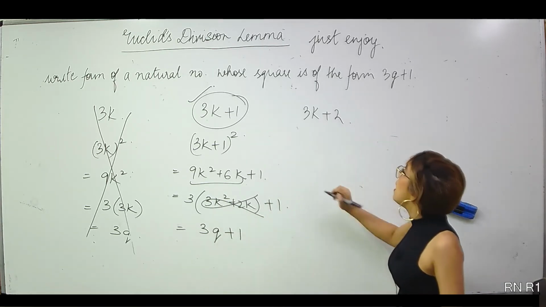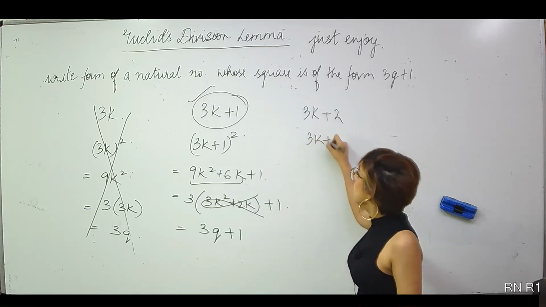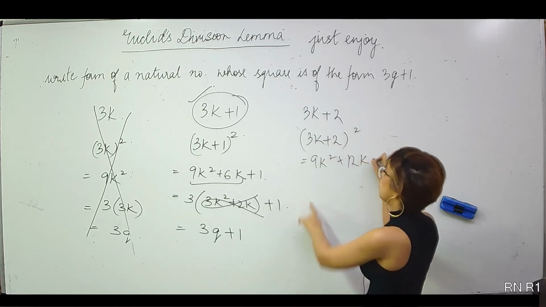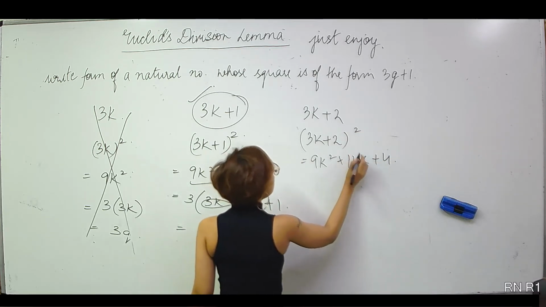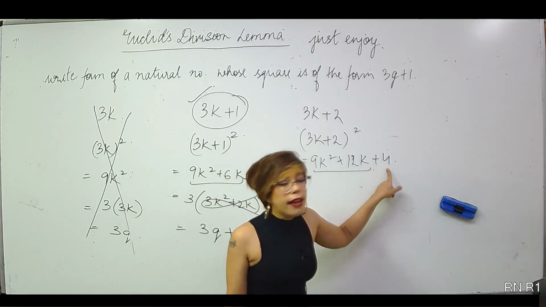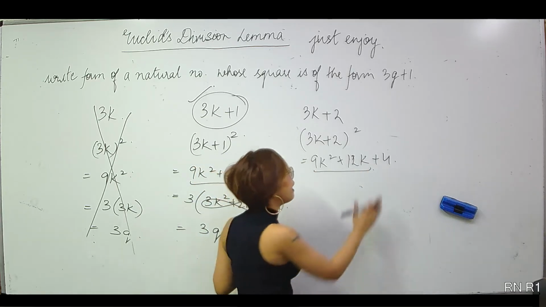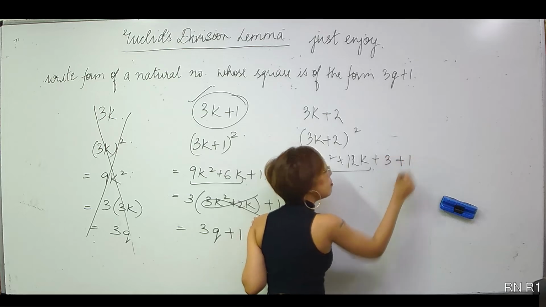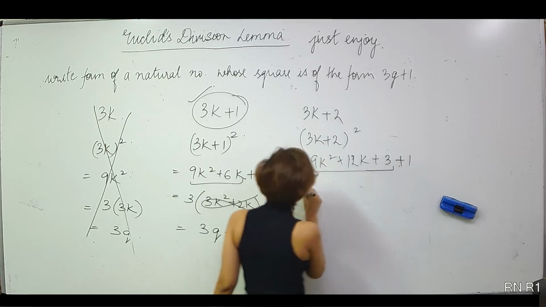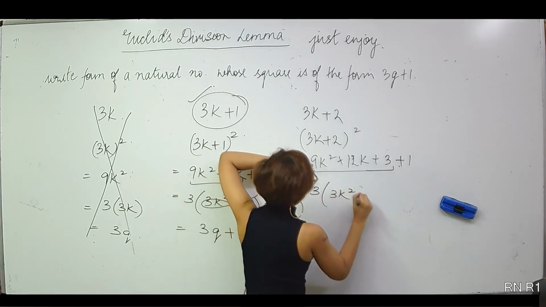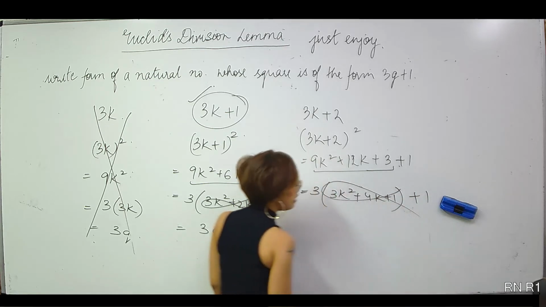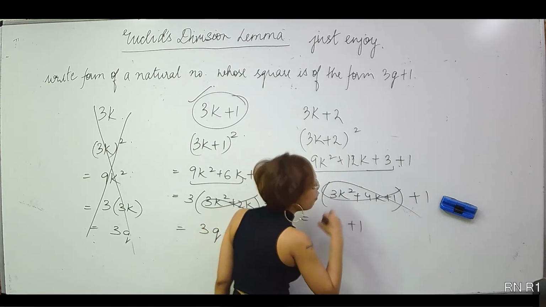Okay. Now, let me analyze this. Now, 3k plus 2 whole square, which will give me 9k square plus 12k plus 4. Now, we have to be a little bit careful. You will say, ma'am, you can take 3 common from here. But mind that here 4 is there. That means my remainder can't be 4. So, what I can write is, I can write 4 as 3 plus 1. 3 was hidden in that, so get that 3 out. From here you can get 3 common. So 3 common, 3k square plus 4k plus 1 plus 1. Obviously this is an integer, that means this is of the form 3k plus 1.